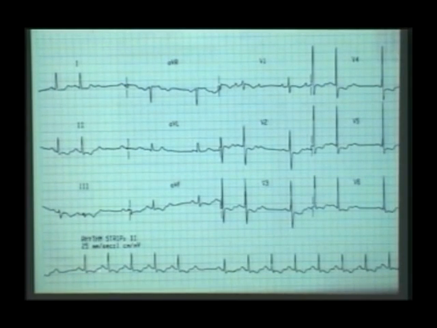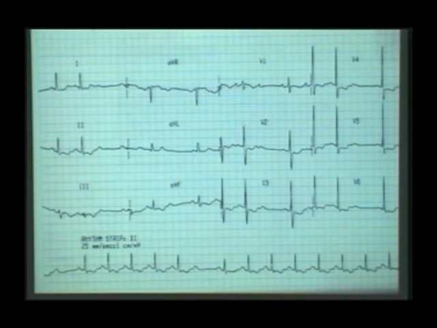They are absolutely constant. There is no change. That means this second degree atrioventricular block is Mobitz type 2. In contrast to type 1 second degree atrioventricular block, the type 2 second degree atrioventricular block is dangerous. The disease is in the distal conduction system, in the bundle branches. Most often, this will predispose the patient to complete heart block and Stokes-Adams attacks.